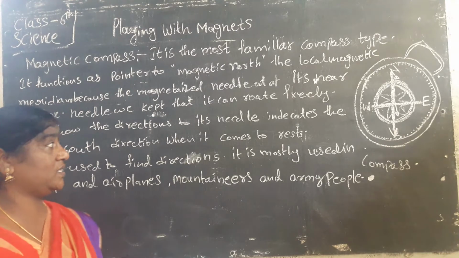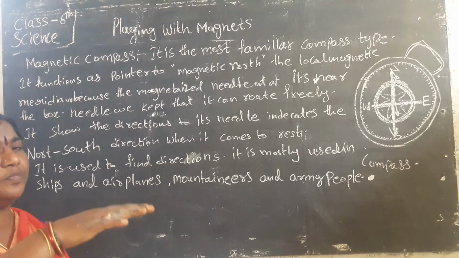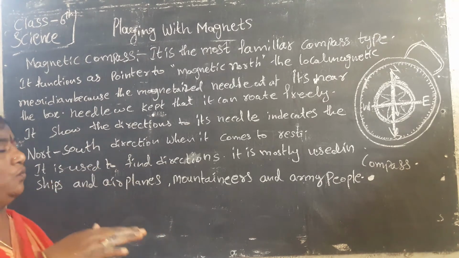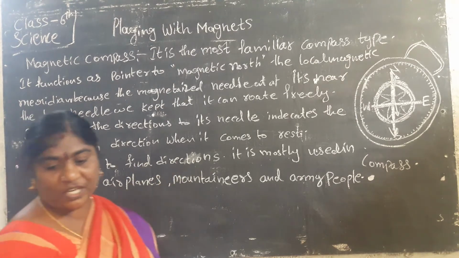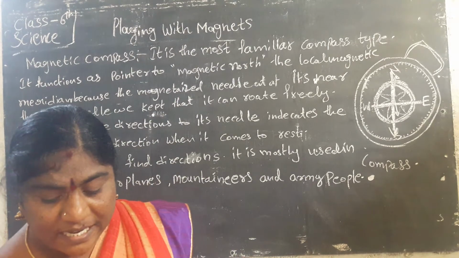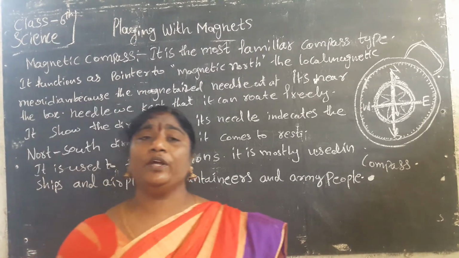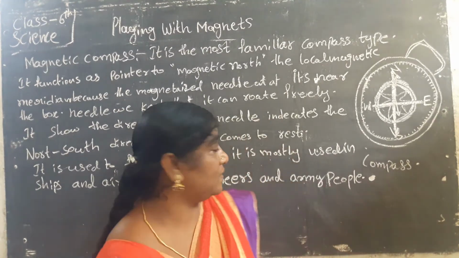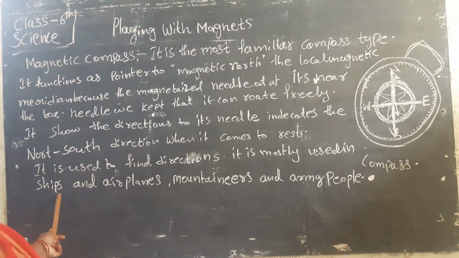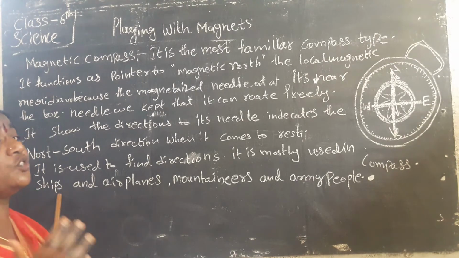When it comes to rest, after rotating in one place, the needle stops. That is the direction we want. It is used to find the directions. Mostly people going to forests, like the forest department and forest police, use it, and it is mostly used in ships. They have to go across the oceans, and they mostly use it to know which way to go.